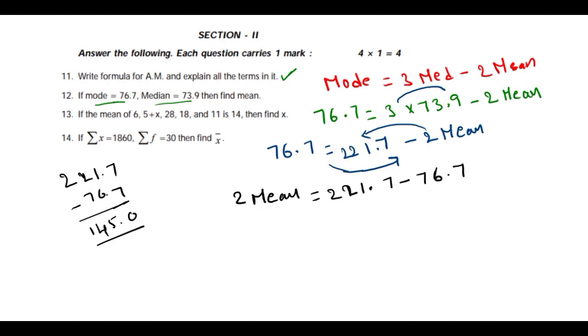So we need to find 145. That means mean is equal to 145 by 2. This is 72.5. So this is the mean of the data. And the next question is here.